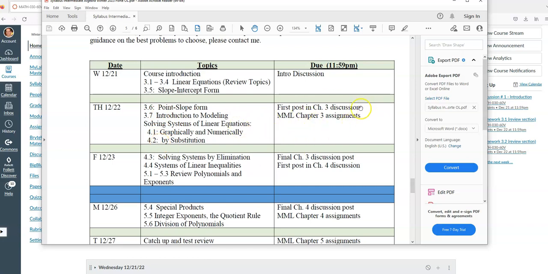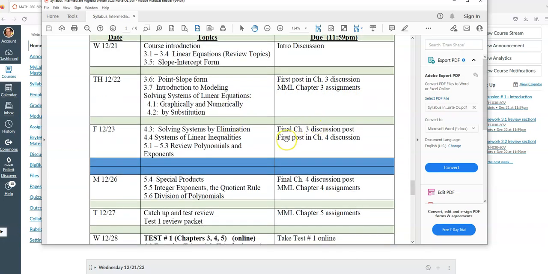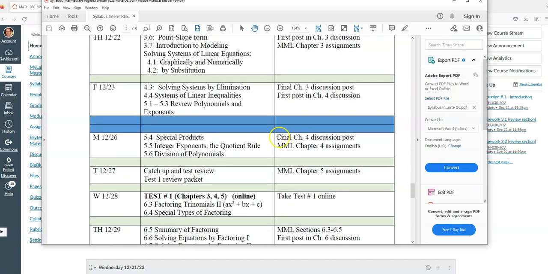You're going to complete my MyMathLab assignments, and the first round of assignments are due on Thursday night, 11:59. All right. Notice I have first post for Chapter 3 and then final post. I'm trying to break it up by days. So if you get the first post in by Thursday, that gives you and your classmates some time to respond to each other, and then it will actually close at 11:59 on Friday night. Okay, I put a little division there because this is the end of the week.